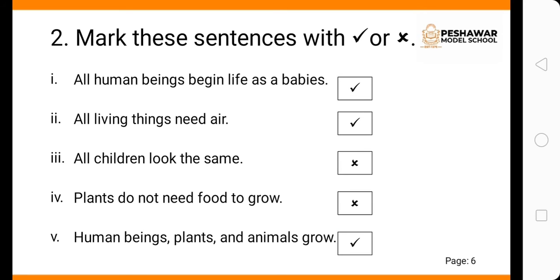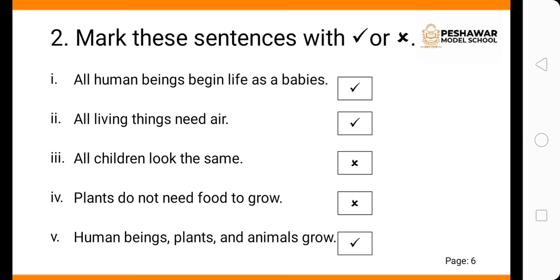Now let's come to question number 2. Mark these sentences with a tick or cross. All human beings begin life as babies. True. You have to put a tick in the box. All living things need air. Tick. All children look the same. No, we children do not look the same. We are all different.